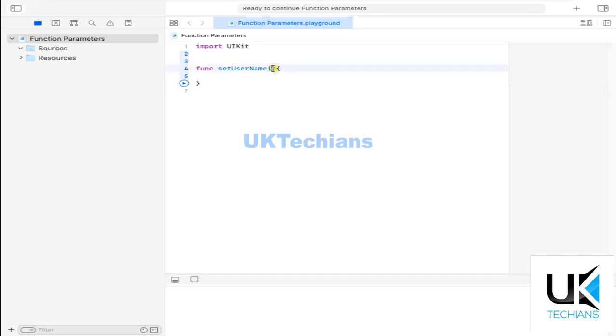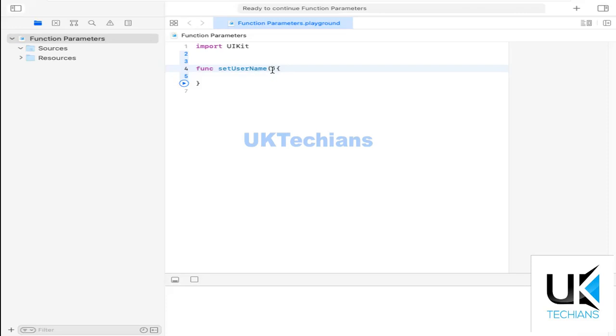We use these parentheses to define the parameters. What are parameters? Parameters are simple variables that are used to pass some values inside the method, right? From where we will access these parameters, we'll let you know shortly.